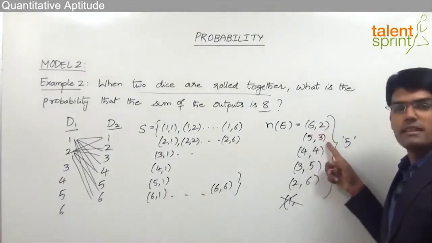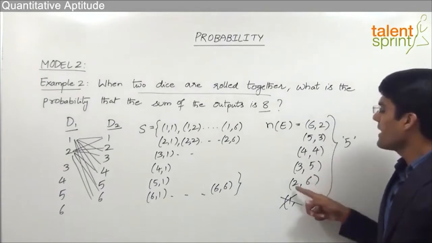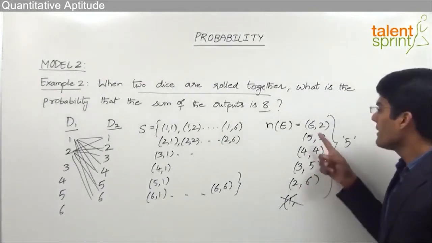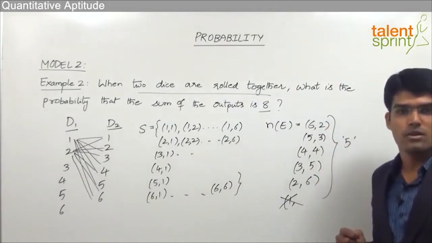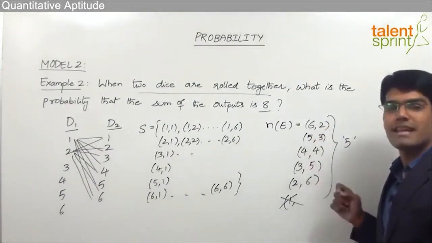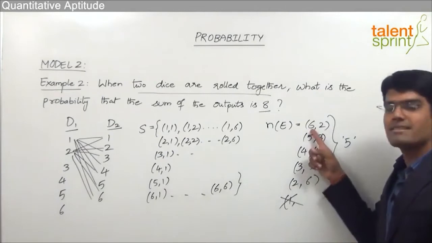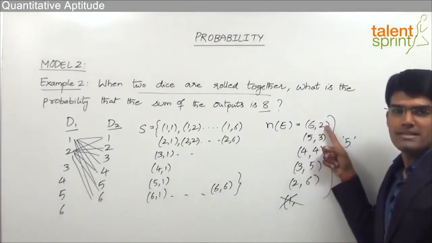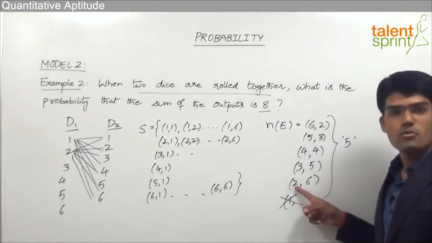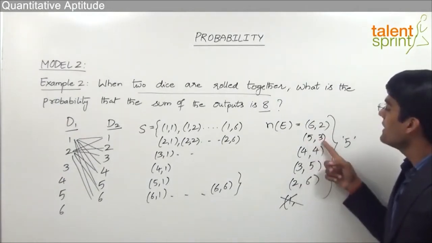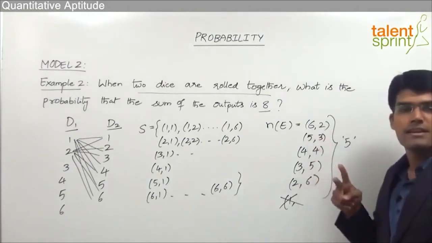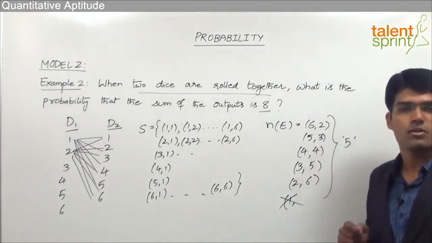6, 2, 5, 3, 4, 4, and then 3, 5 and 2, 6. Also remember, 6 and 2 and 2 and 6 are considered as two different outcomes. We should not take 6, 2 and 2, 6 as the same outcome. Why? Because here 6 is the output on first die and 2 is the output on second die. Whereas in this case 2 is the output on first die and 6 is the output on second die. Likewise, 5, 3 and 3, 5 are to be considered as two different outcomes, but not only one.